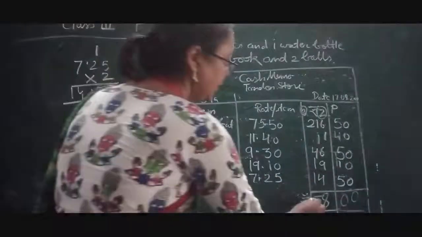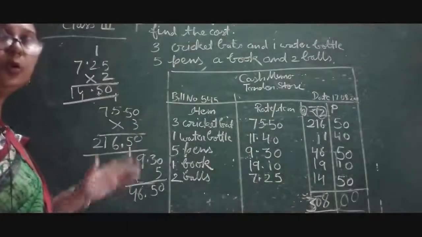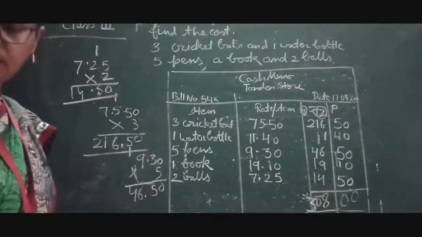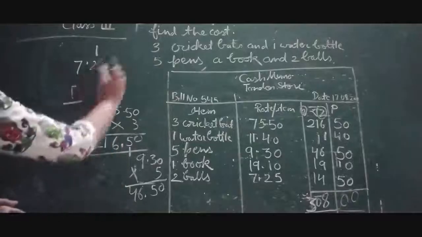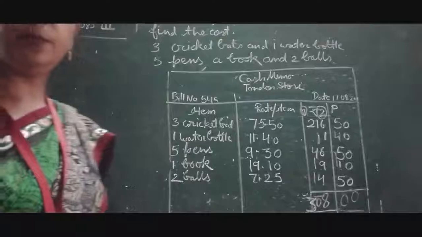You can see 308 is the total amount of these items. That is how we can make the cash memo or bill.